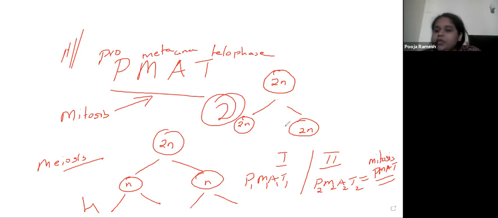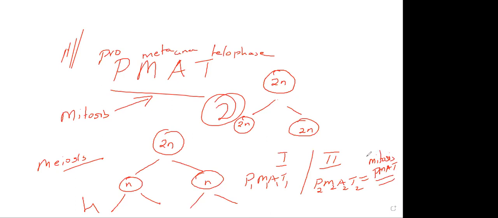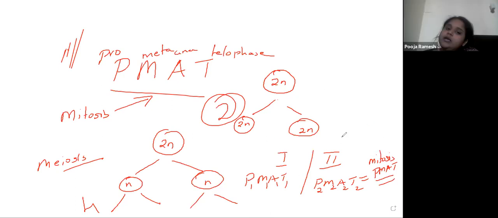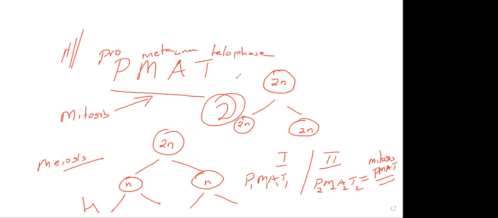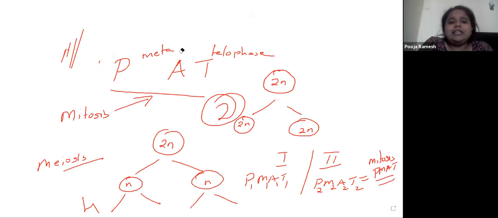So meiosis 2 is the same as mitosis. But in meiosis 1 alone, you will have some intermediate stages in the prophase itself, like leptotene, zygotene, pachytene. So that is the difference between mitosis and meiosis. I hope the basics are clear. Now quickly I'll tell you what happens in each stage.